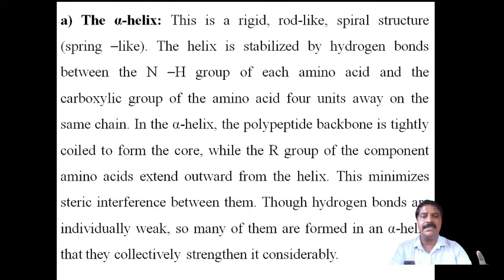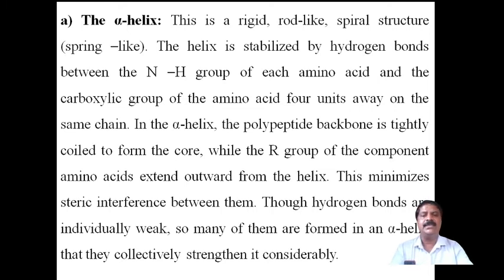It is a right-handed helix, stabilized by hydrogen bonds between the NH of each amino acid and the carboxylic group of the amino acid four units away on the same chain. So after four units of amino acids, a hydrogen bond will be formed.